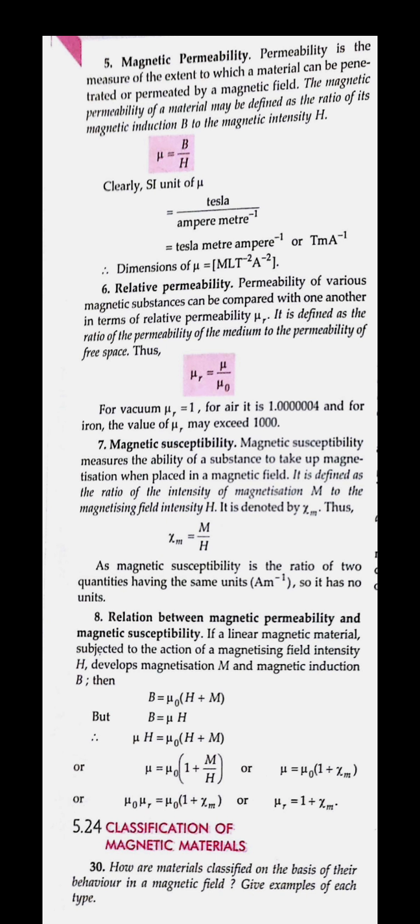Relationship between the magnetic permeability and the magnetic susceptibility. We know that chi is M upon H, and B is equal to mu H. If you take out the value of H, B is equal to mu naught into H plus M, that is, the total magnetic field from the magnetizing intensity and the magnetization. On taking B equal to mu H,